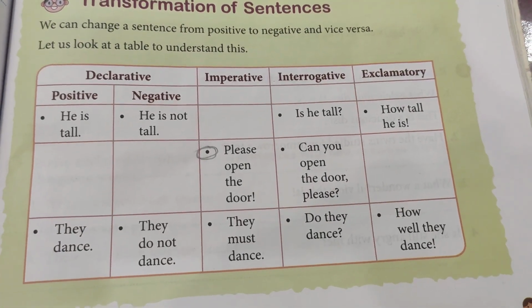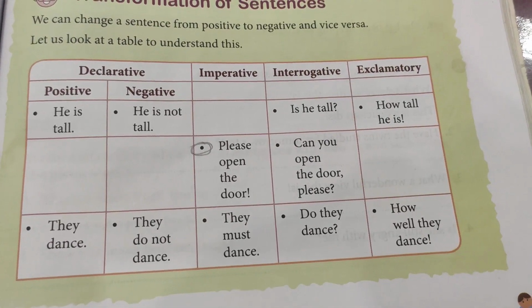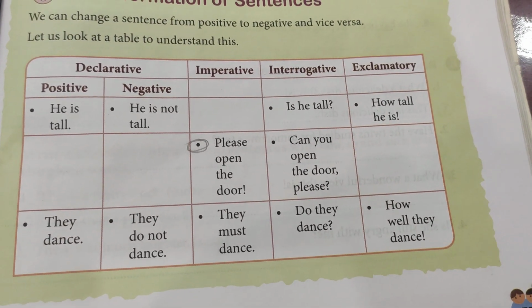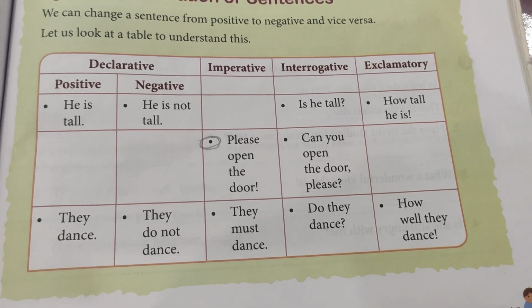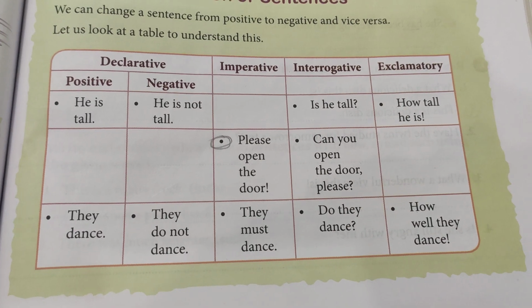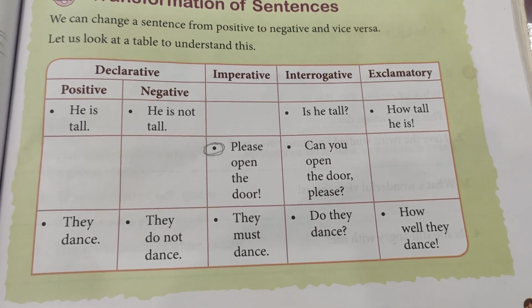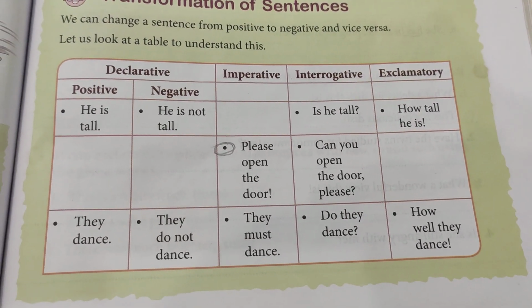Now how a sentence is interchanged. He is tall, he is not tall, negative. Is he tall? How tall is he? So how tall he is. So you see, a sentence can be changed into different types. An exclamatory can be changed into interrogative or declarative.